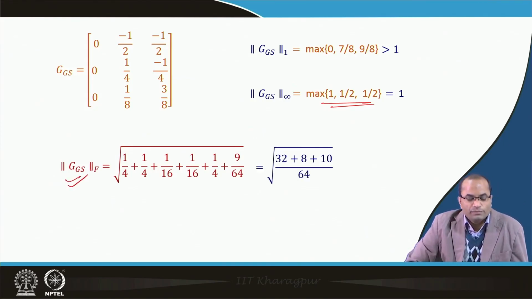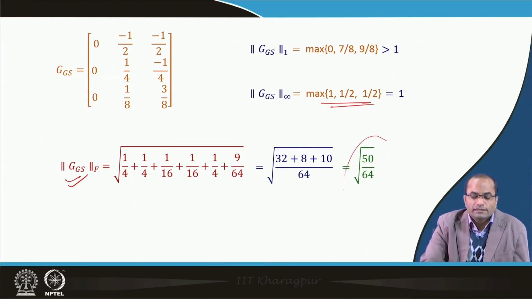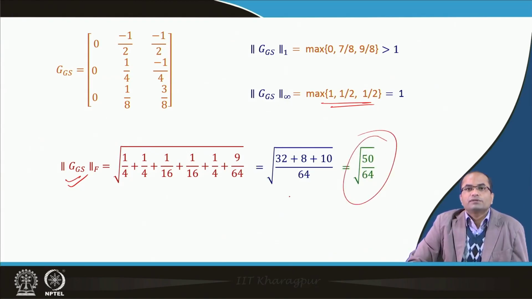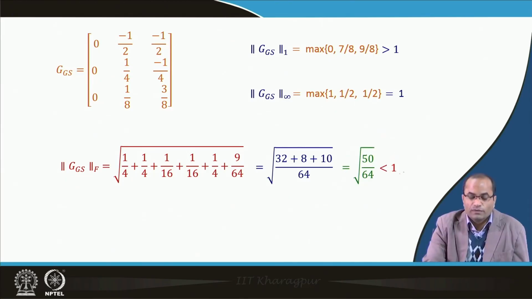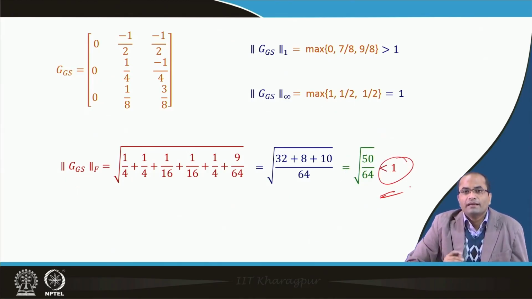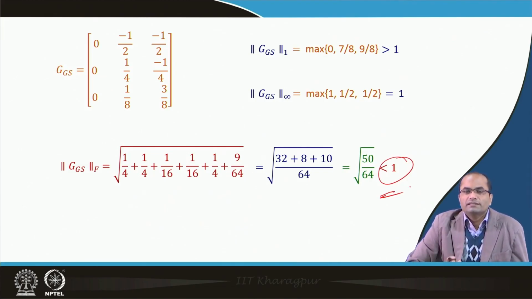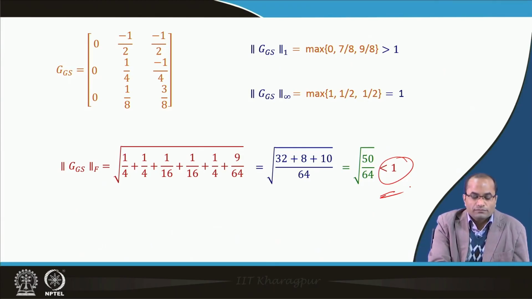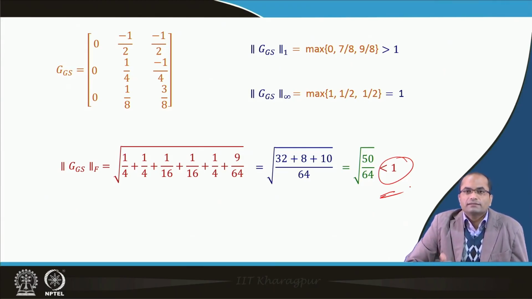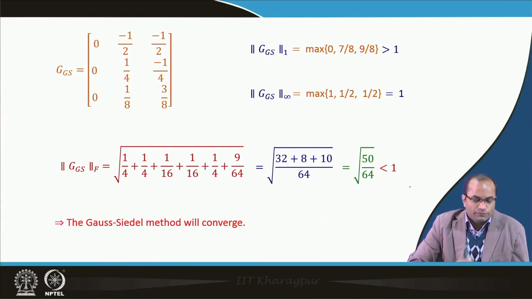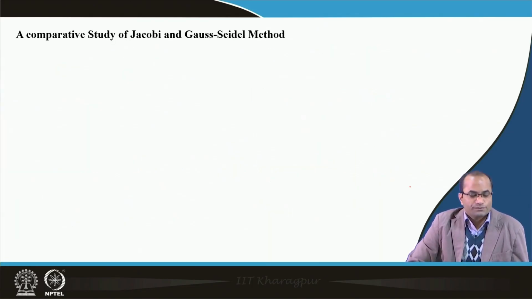So, if we check the Frobenius norm, in this case, then it is coming as square root of 50 by 64, which is less than 1, and hence now we can say that for this norm this is less than 1. So, at least there is a norm whose value is less than 1, and that is already sufficient, because the sufficient condition we have seen in the proof that if norm is less than 1, then the spectral radius will be also less than 1, and hence it will converge. Therefore, the Gauss-Seidel method will converge.